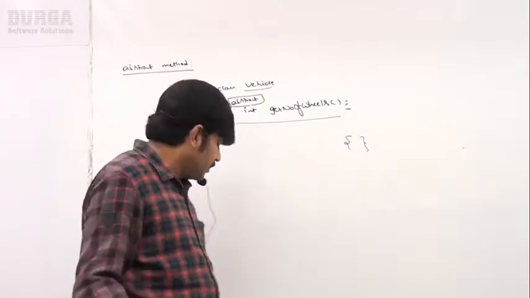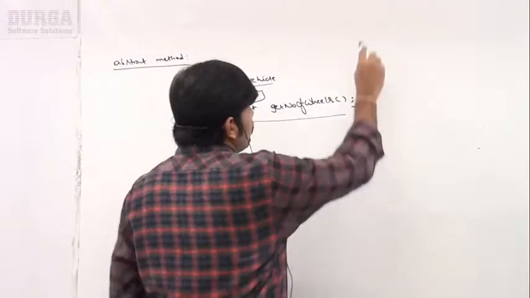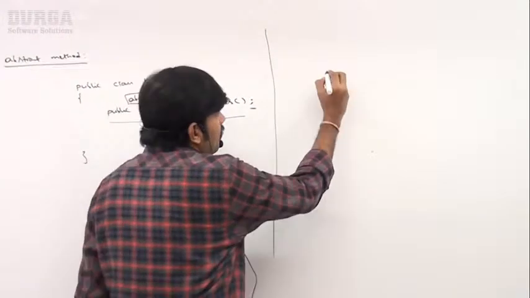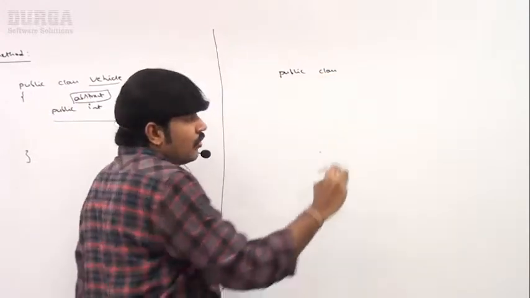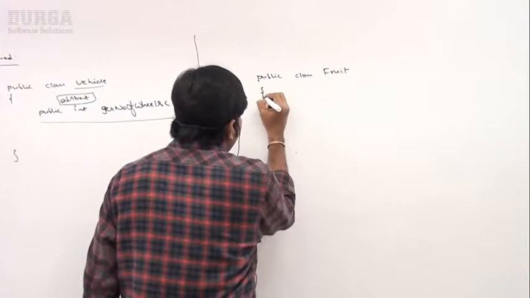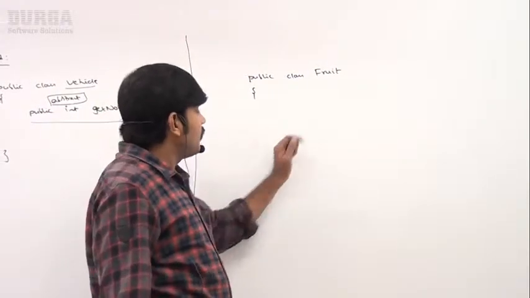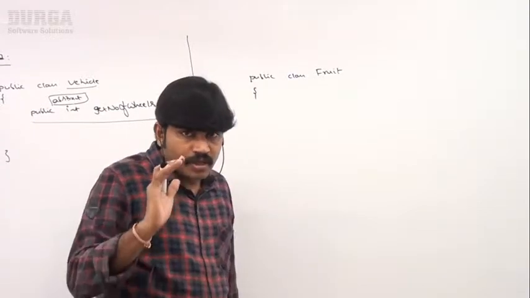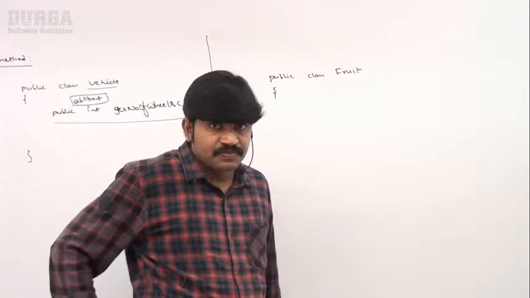One more scenario I will explain. Suppose I have a public class Fruit. Mango, apple, orange, lemon, like this multiple fruits are available. Now my question is, every fruit has a taste, correct or not?